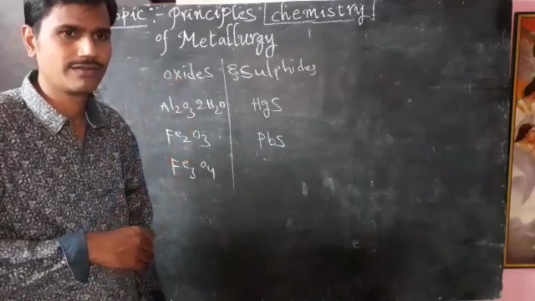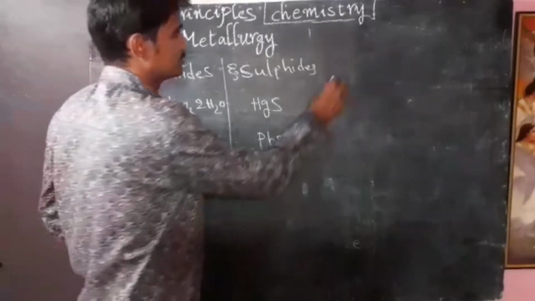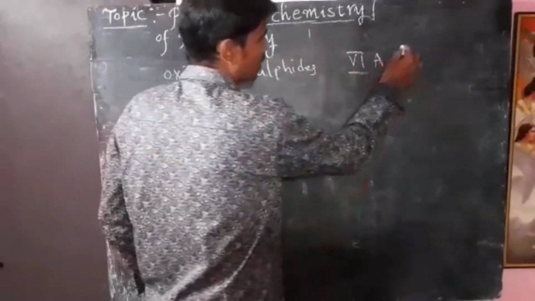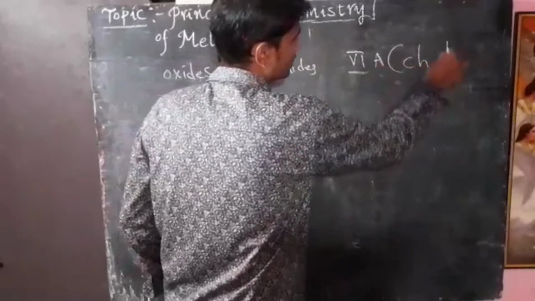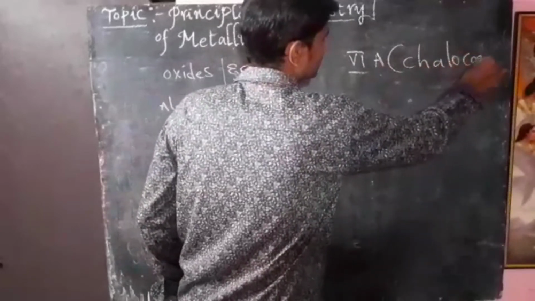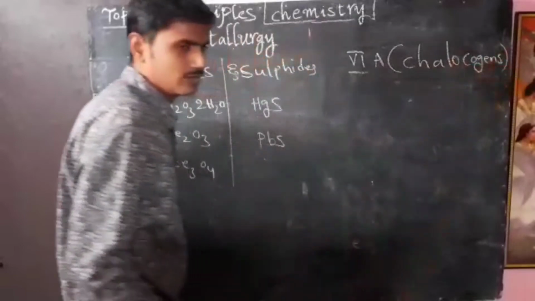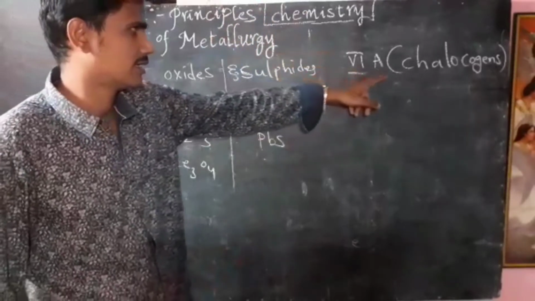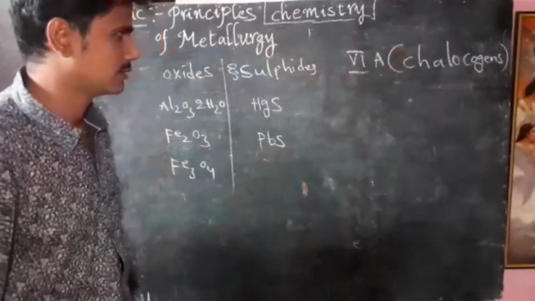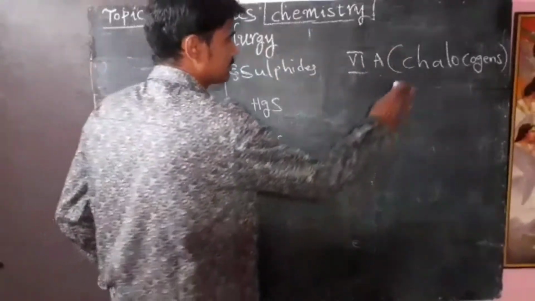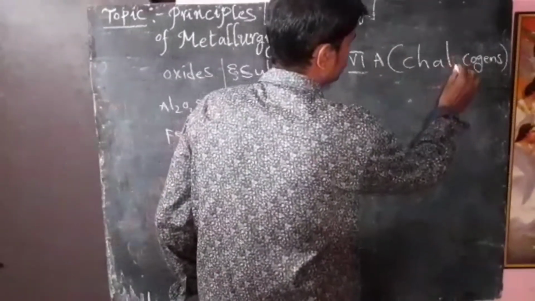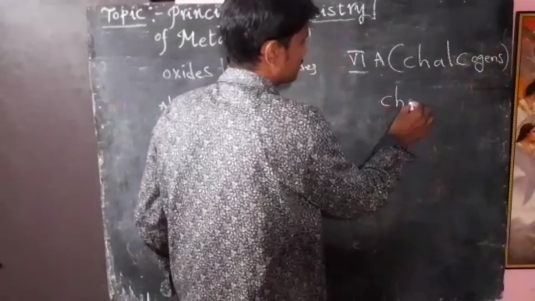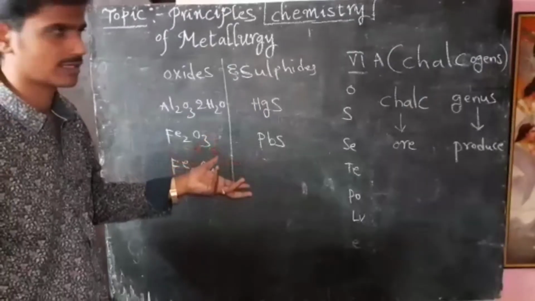We know very well about group 6A in the periodic table. What is the name of the family? Chalcogens. Do you know why the 6A group elements get this name? Chalco means ore and gen means produce.